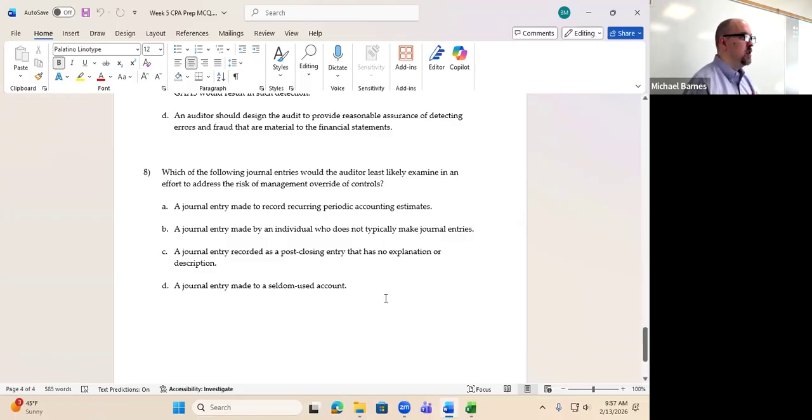A journal entry made to a seldom used account. So this account very rarely gets posted to. All of a sudden, at year end, there's a journal entry to that account. Is it possible there's an explanation for that? Sure. It could be that this only gets activated at year end for very specific circumstances. But would that raise suspicion levels? Yes, it would still raise suspicion levels. So even though this is a possibility, it is less clear that suspicion would be lower than for this one right here. This one is definitely something I would expect to happen because I see it occur from period to period. So A is our answer. It's the least suspicious of all.